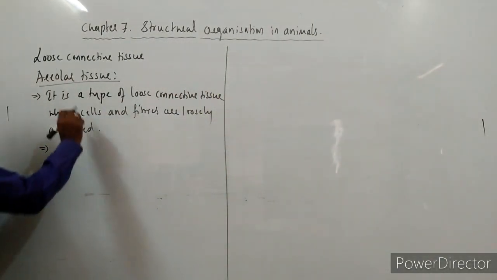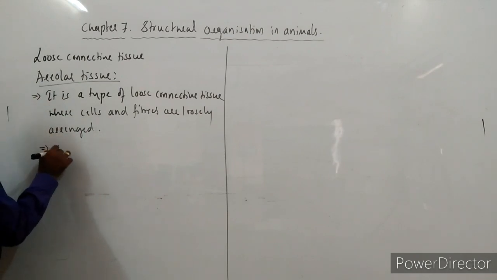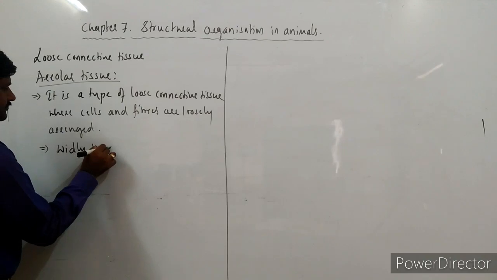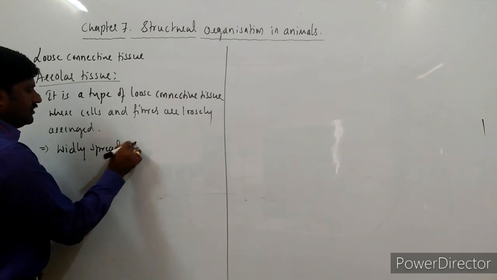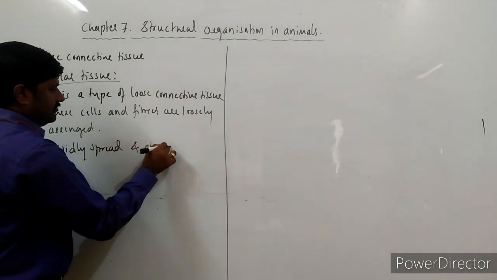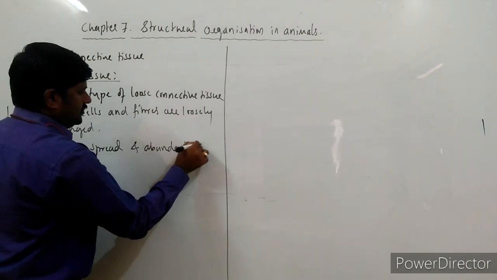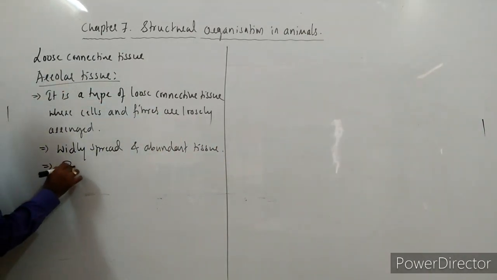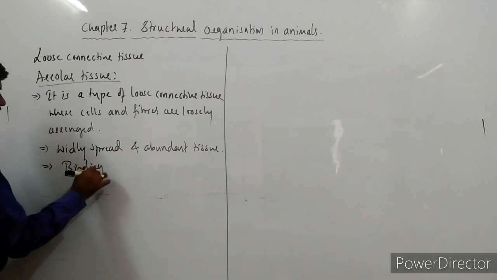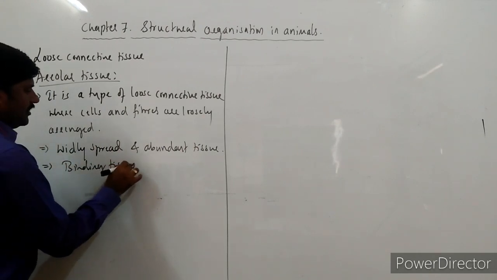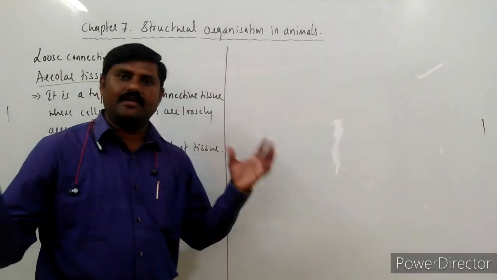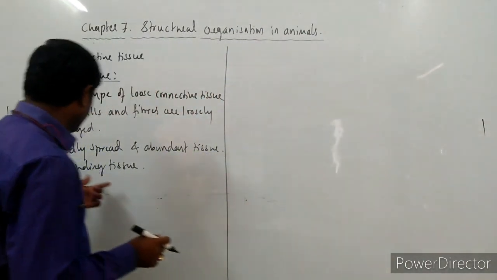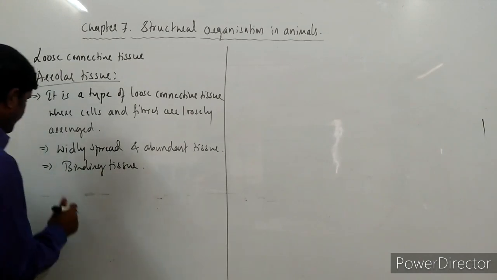Okay, so next one, areolar tissue itself is a widely spread and abundant tissue in our body, and it is called binding tissue. Why is it called binding tissue? Because it helps in binding the different types of animal tissues, hence it is called binding tissue, right?